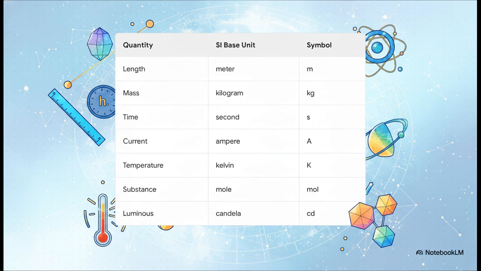Now, a wild bit of trivia here. For over a century, the kilogram was defined by a literal metal cylinder locked in a Parisian vault. But scientists realized it was actually losing mass from getting washed. Insane, right? Because of that, these units were completely redefined recently. Now they're brilliantly anchored to exact unchanging constants of nature, like the speed of light.